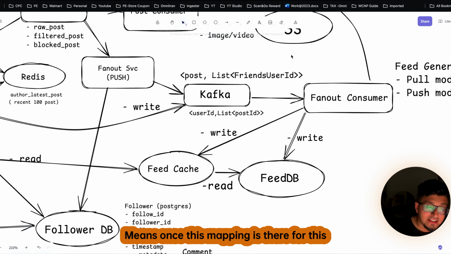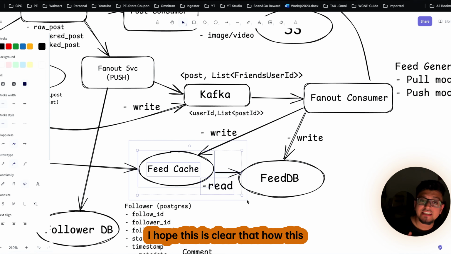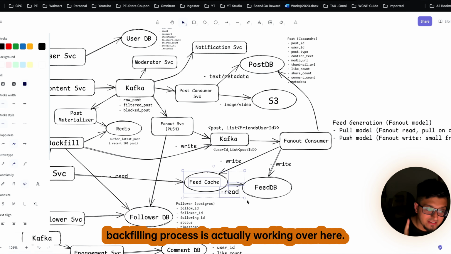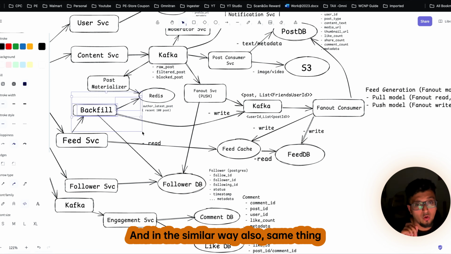That is nothing but this Fanout service. Means once this mapping is there for this Fanout service, it can easily update all the feed cache of the user. I hope this is clear that how this backfilling process is actually working over here.